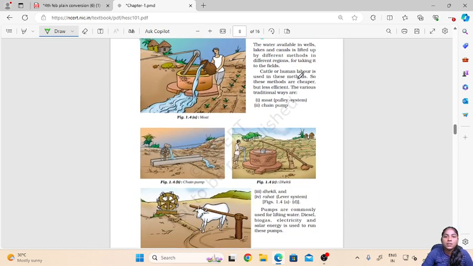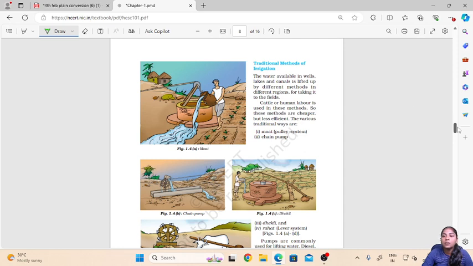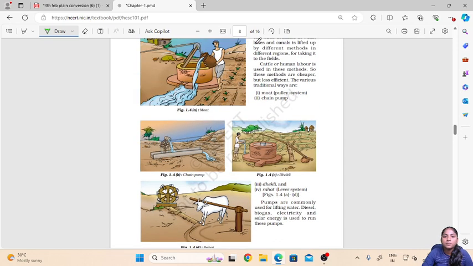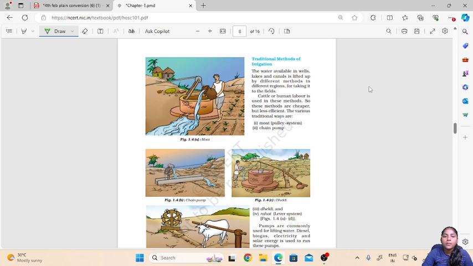Let us see traditional methods of irrigation. The water available in these wells, lakes and canals is lifted up using different methods in different regions for taking it to the field. The water present in these sources needs to be lifted and taken to the agricultural field. Traditionally this was done mainly by humans or by the use of cattle.